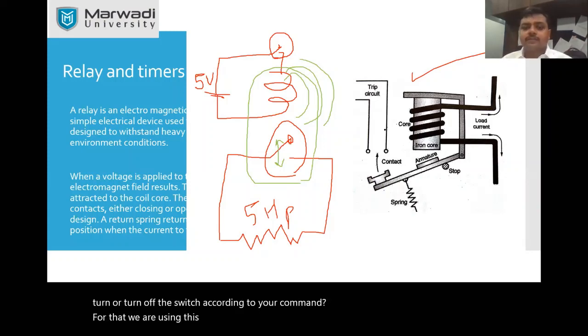Here a little better picture is indicated. You see here we have a trip current, and we have a spring, and we have a contactor over here.